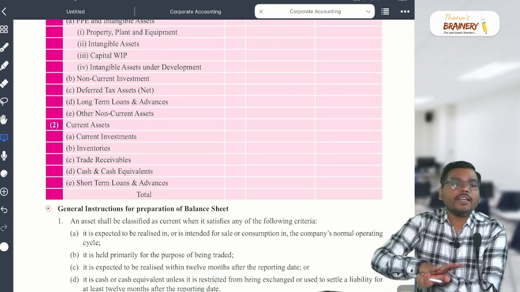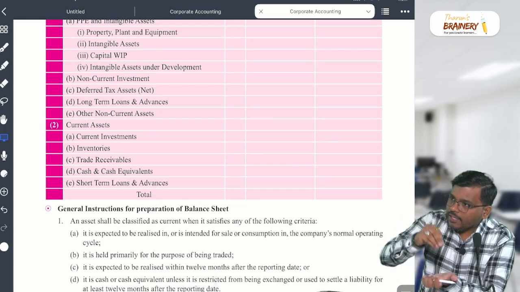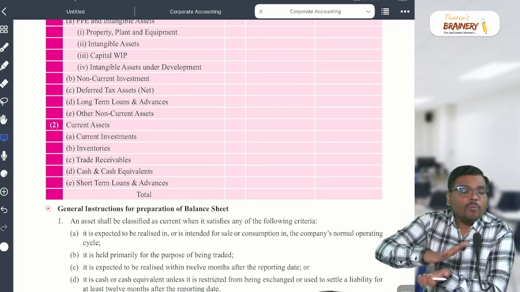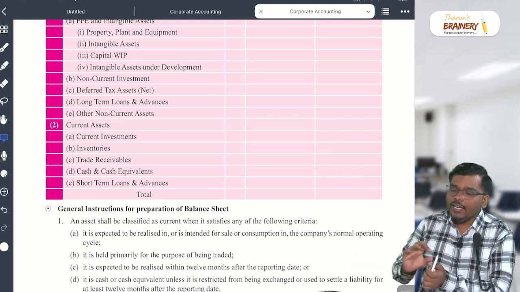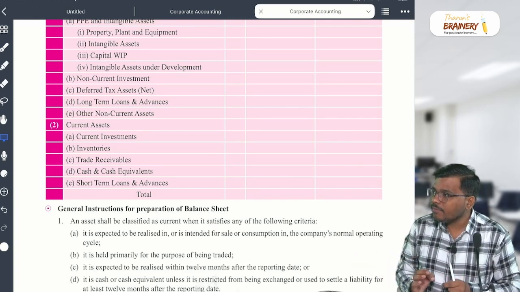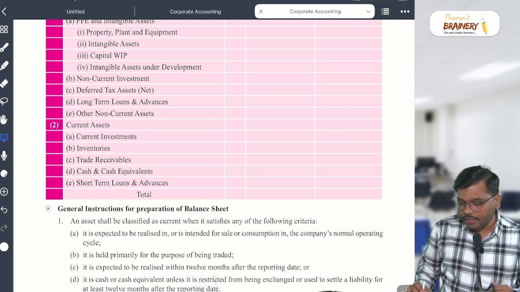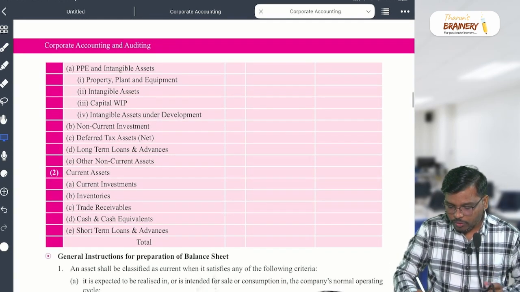The moment you purchase, what is your intention? To hold for 1 year, current. To hold for more than 1 year, non-current. The intention should be very clear. Are you getting my point? Yes or no? Where is it given, sir? In Accounting Standard 13, it is clear. So I hope it is a non-current investment.